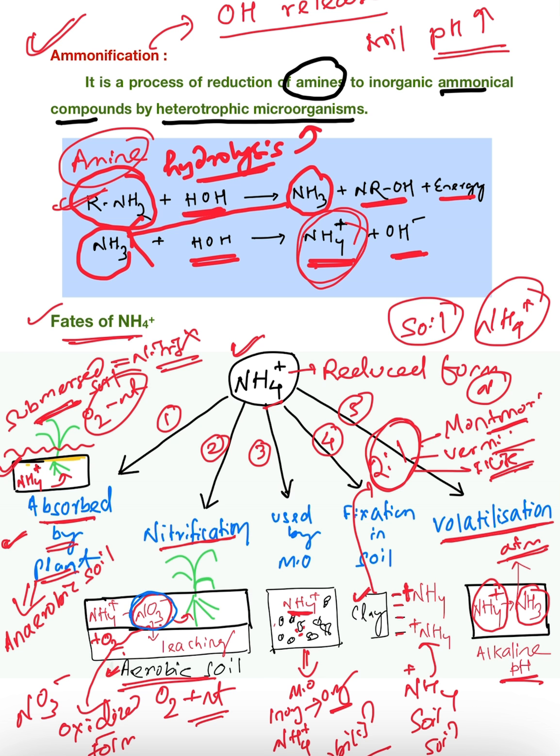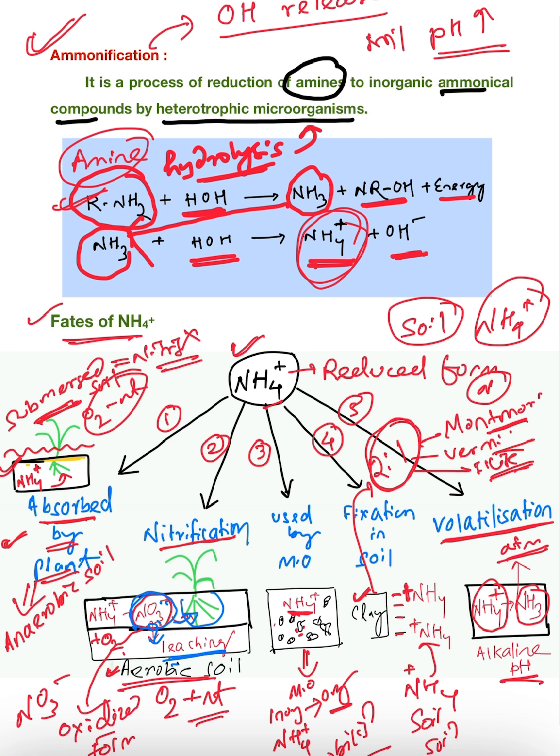Okay, so again you can see in the nitrification process, after conversion to nitrate, either it will be taken up by the plant or it will be leached, moving down in the soil away from the root zone. Now it is a loss. Why is nitrate leaching?